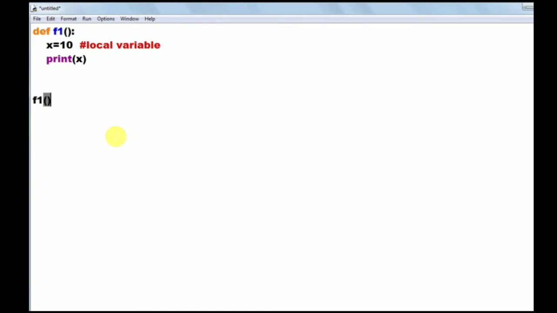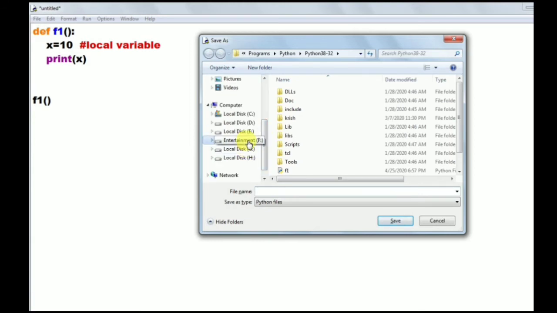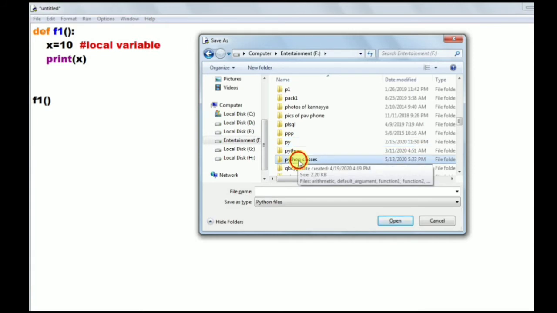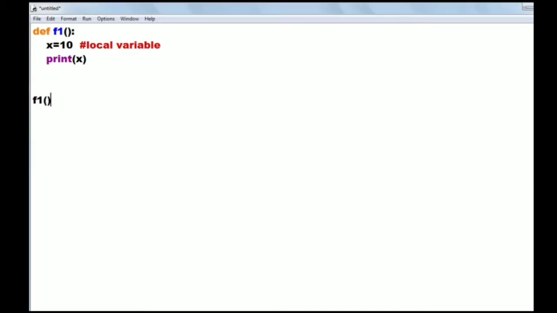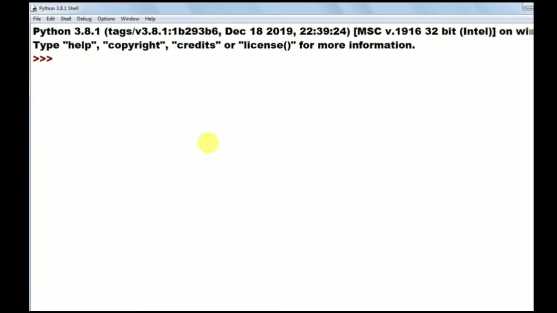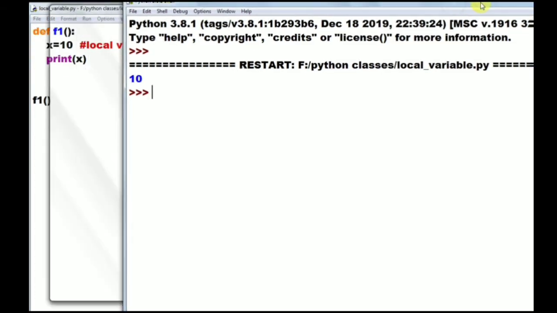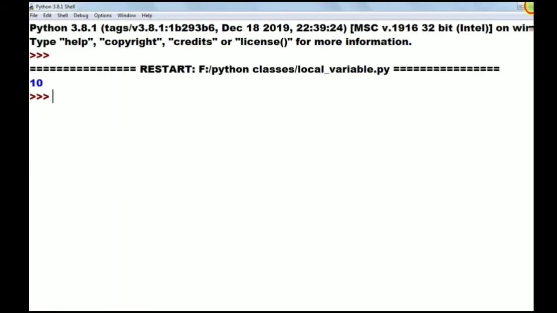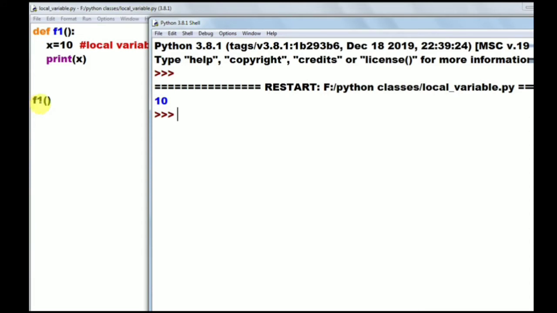I am saving this program now, in the F drive, in our Python classes folder, with the name local variable. I want to run this program now. I am pressing F5. So what is the output of this program? Observe, that is printing 10. So here what is happening? Here we are calling f1 function. So x object is created, and x object value is 10. That is printing that x value as 10 here.